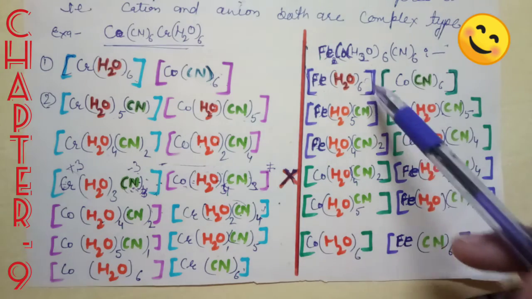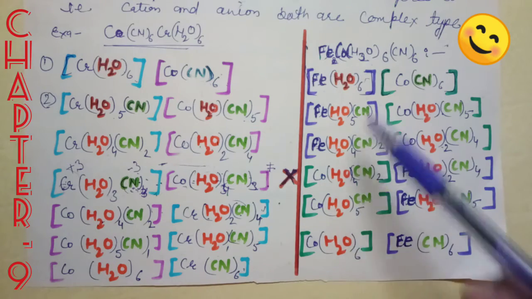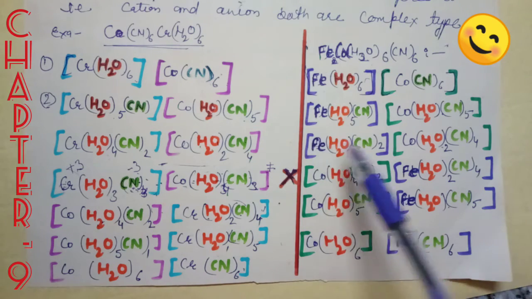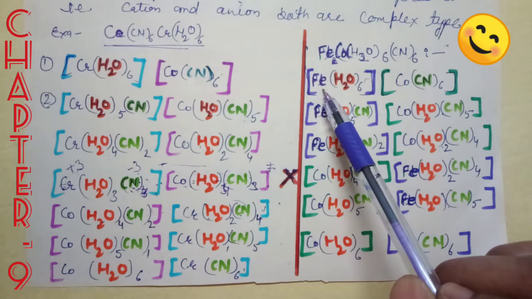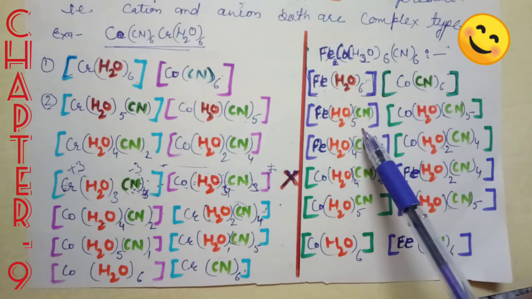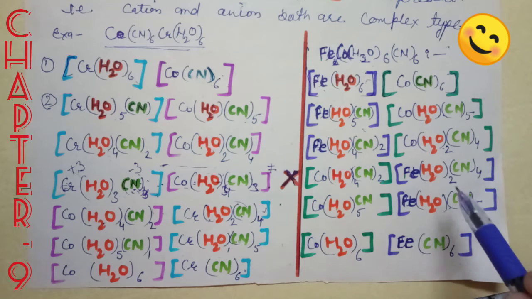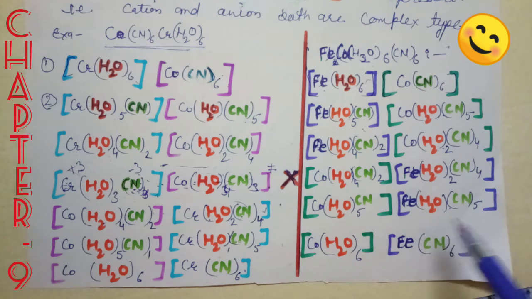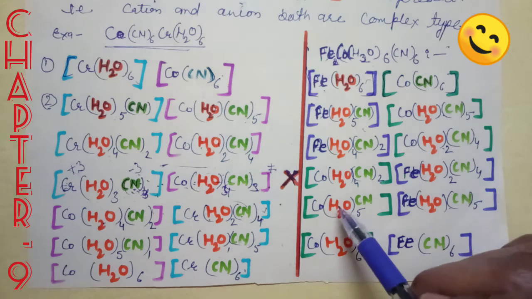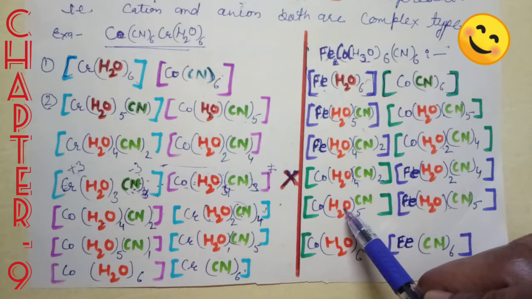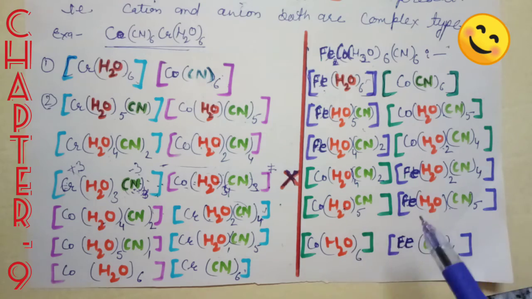So there are also 1, 2, 3, 4, 5, 6 examples in which in the first 3 isomers Fe is in the positive entity, and in the last three examples it is in the negative entity because of the negative ligands. Where negative ligands are more, that will make the negative entity. When neutral or positive ions are more, there will be a positive entity.